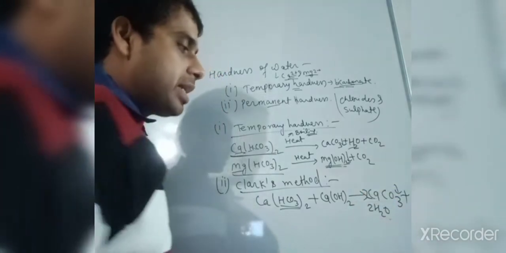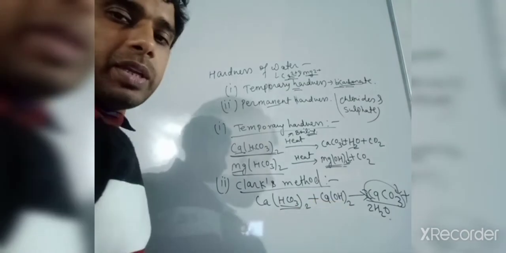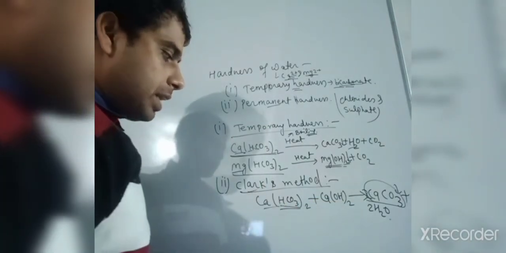This CaCO3 is the insoluble precipitate, which settles down at the bottom, and again we get the water. This is Clark's method for calcium bicarbonate.